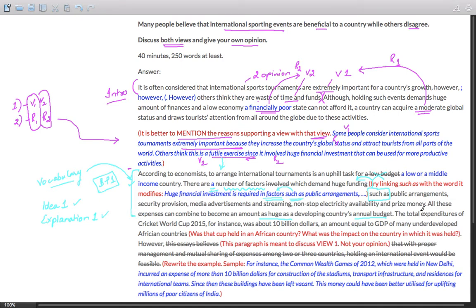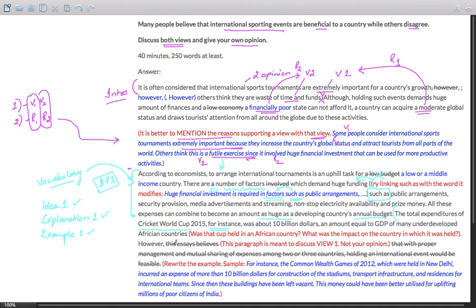And then the student moves to the Cricket World Cup 2015. And this is an example. So idea, explanation, and example. The pattern is fine. And let us find out whether the example is appropriate. Here it begins. And the student has used, for instance, this is fine, the total expenditure of Cricket World Cup 2015, for instance, was about $10 billion, an amount equal to the GDP of many underdeveloped African countries.